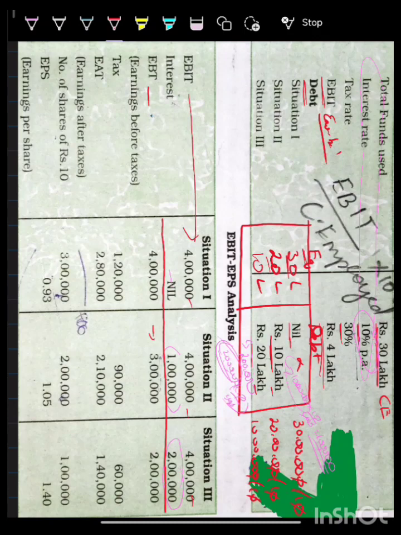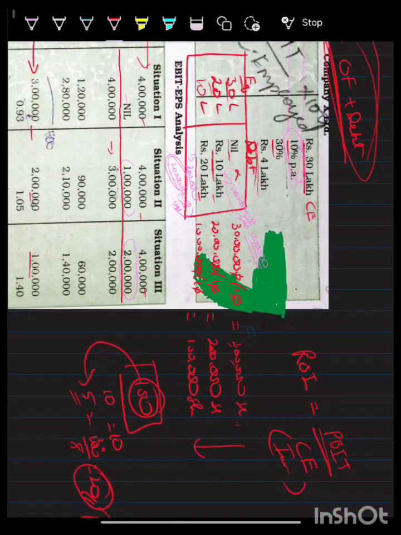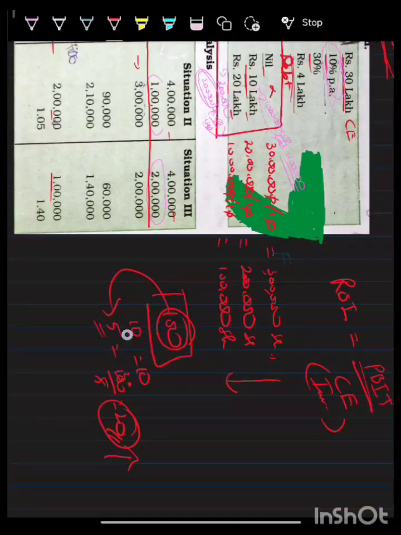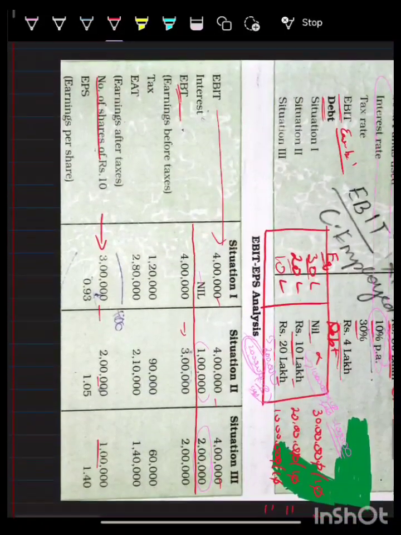If you see here, the profit before tax in every situation keeps on decreasing, but you should also note the number of shares. It has also decreased. Number of shares decreasing means what? The amount contributed by the owners keeps on decreasing. Remember the example I said, the number of persons sharing decreasing means the profit earned per share is increasing. Okay, same situation here.